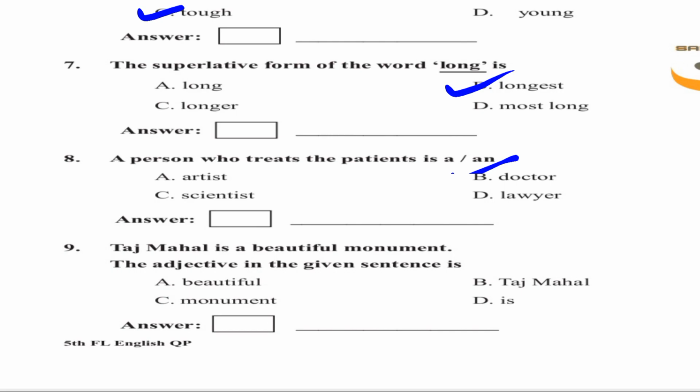Taj Mahal is a beautiful monument. What you have to find here is the adjective. Now tell me what you mean by adjective. Adjective is nothing but a describing word, you are describing a noun. The word which we use to describe any noun is called an adjective. Taj Mahal is the noun here, and what word do we use to describe it? Beautiful. Taj Mahal is a beautiful monument. So what is the adjective here? Option A. So in the box you should write A and then here beautiful. Okay, we'll go to the next page now.